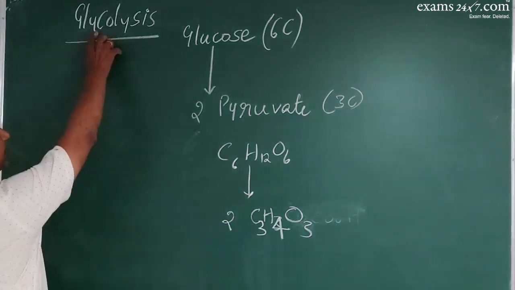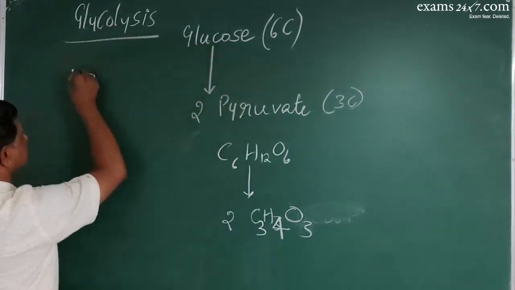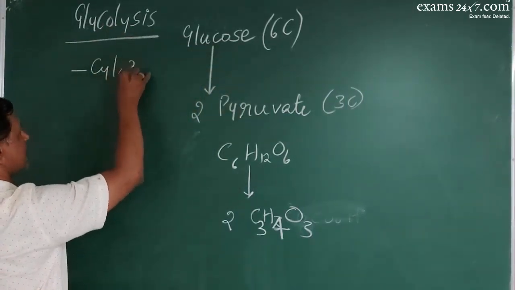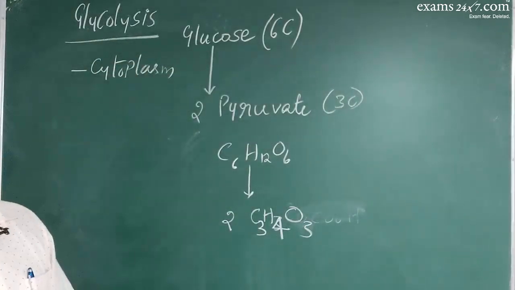That is why it is glycolysis, lysis of glucose. This process always occurs in the cytoplasm.